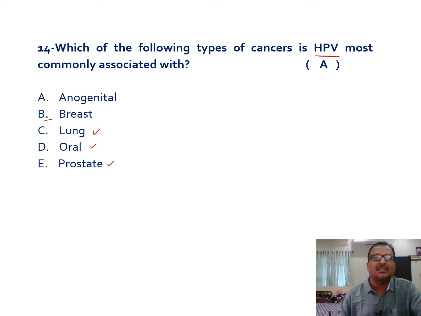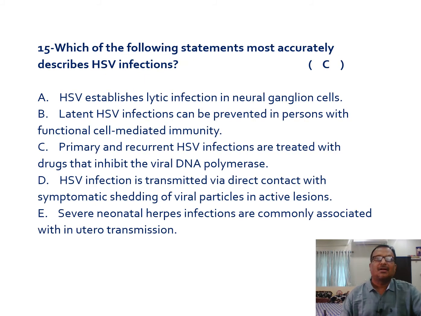Of course, breast cancer may not be possible, but among all the available options, anogenital cancer is the most common type of cancer produced by this particular virus, human papillomavirus. And cervical cancer also comes under anogenital cancer.